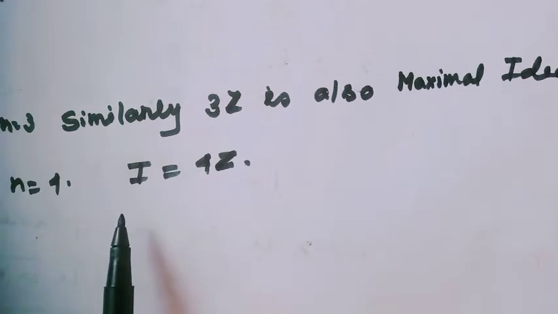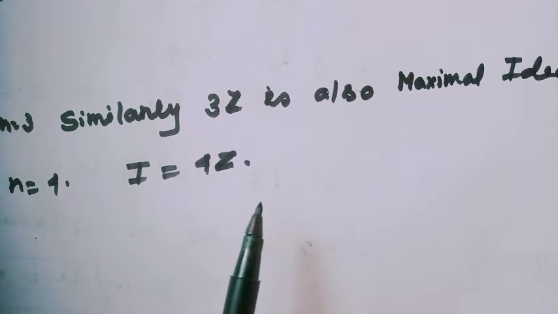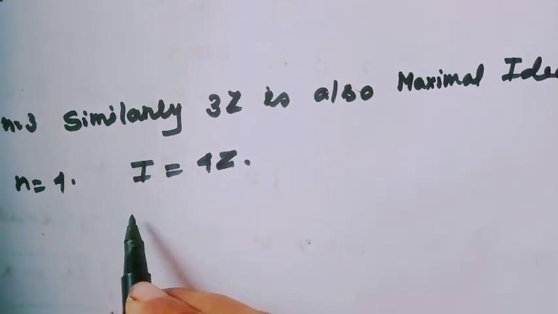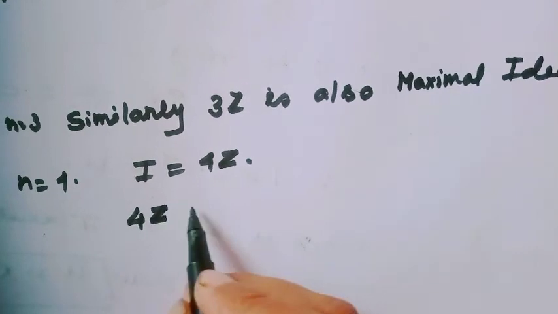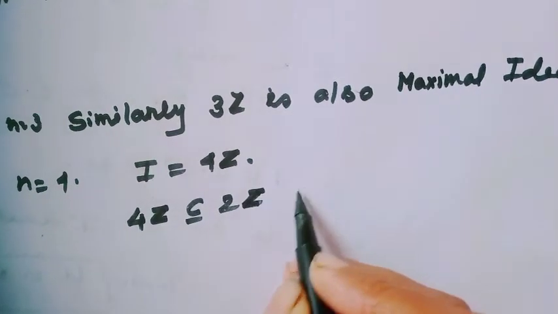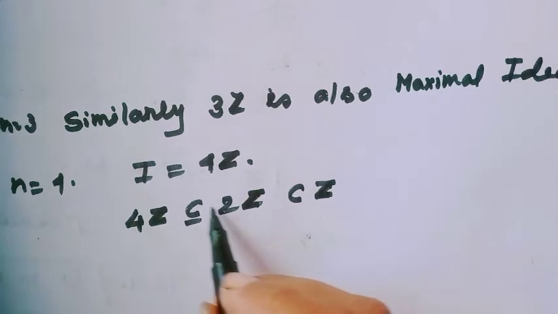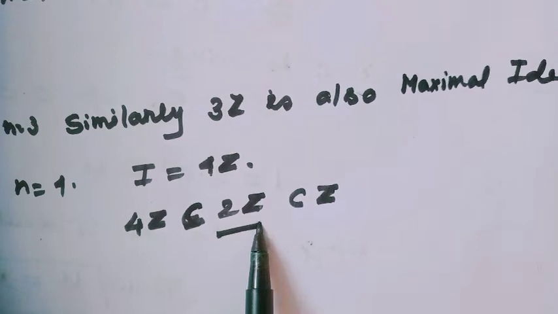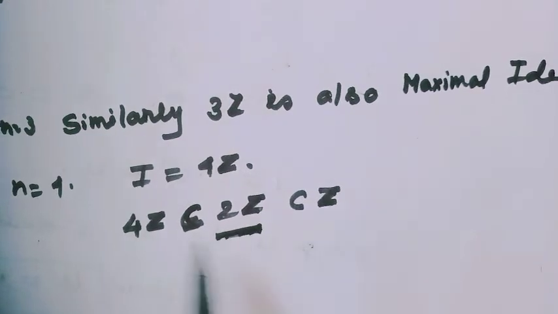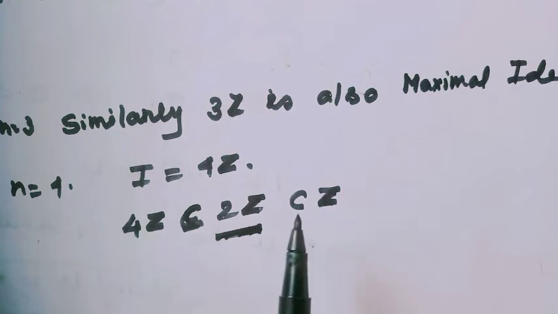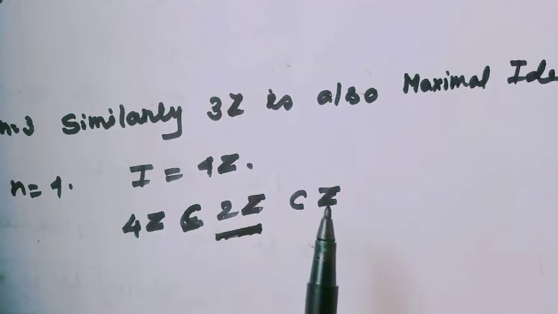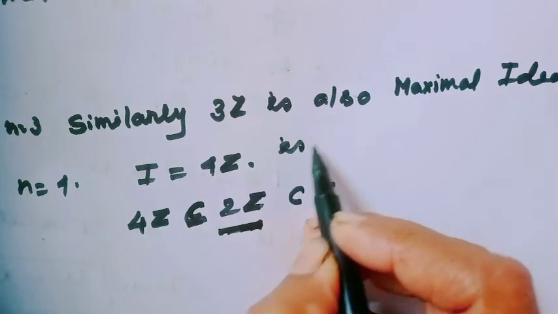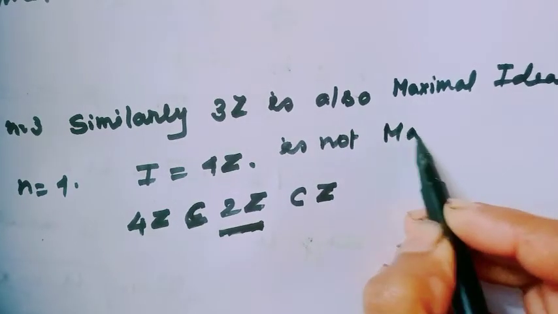And when n equals 4, then I would be 4Z. Then obviously 4Z is contained in 2Z, which is also contained in Z. That means there exists a bigger ideal than 4Z, where 4Z is contained in this ideal, and this ideal is not the whole ring Z. So obviously the ideal 4Z is not a maximal ideal.